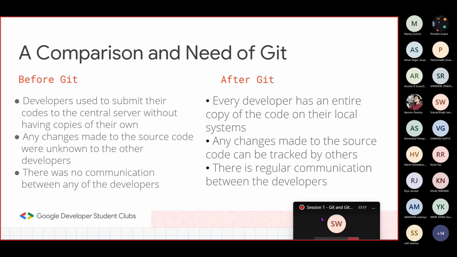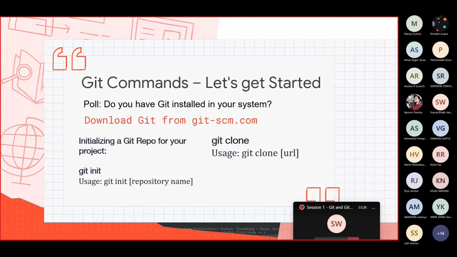So this is particularly how you can make your task easier by using Git. So here is a little comparison. Now looking further, let us make a practical demo of how we can use Git.